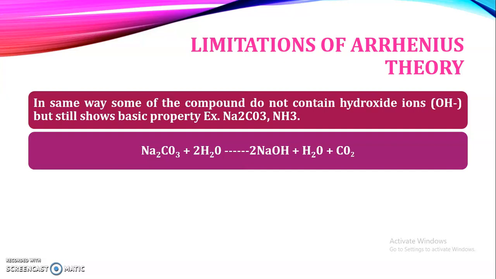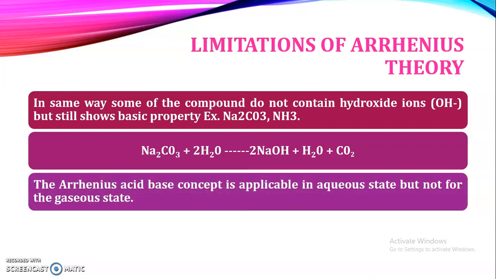So these are the two limitations for the Arrhenius theory. That is, the first one is compounds which have a basic nature but do not consist of a hydroxyl group, and some compounds which do not consist of H plus ions, but still show acidic property in aqueous medium.